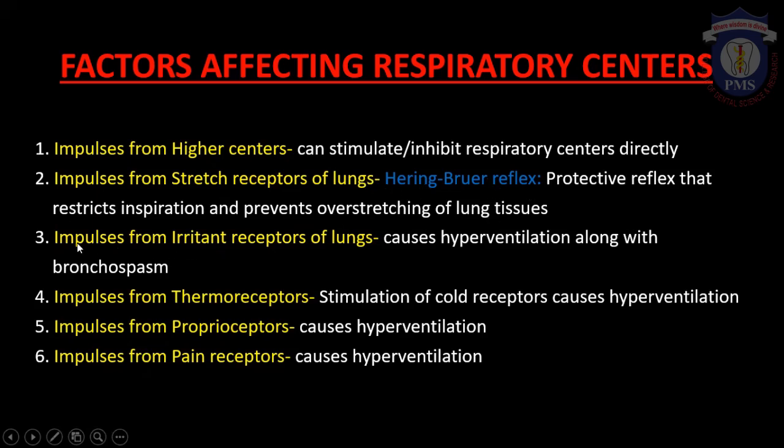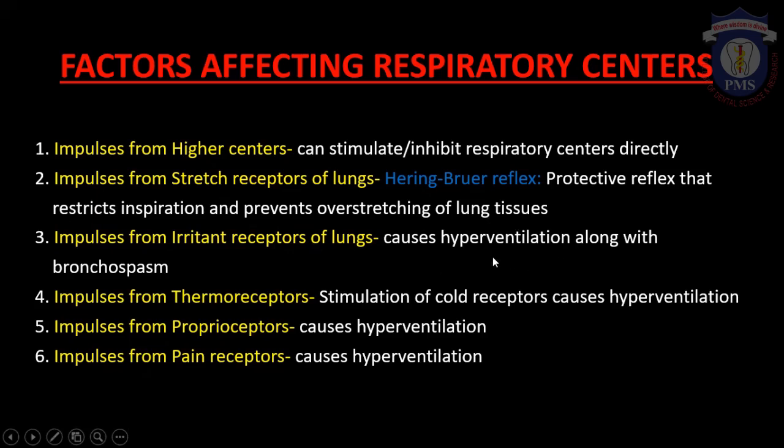Now the third factor affecting is impulses from irritant receptors of lungs. These irritant receptors are present in the bronchi and bronchioles, and they are stimulated by irritant chemical agents like ammonia and sulfur dioxide. Whenever the irritant receptor gets stimulated, there will be hyperventilation.